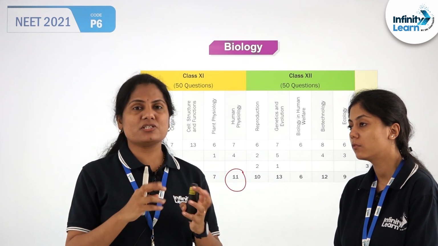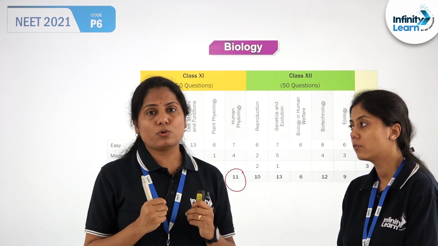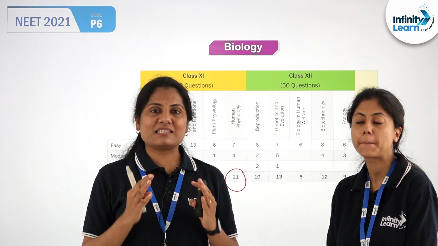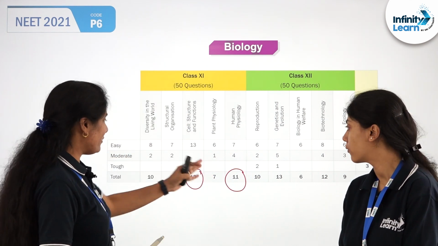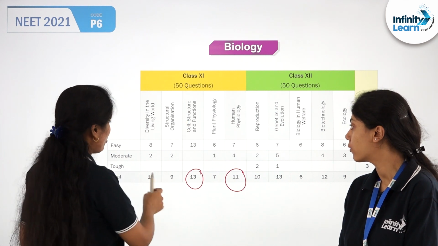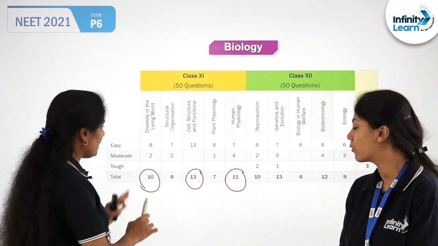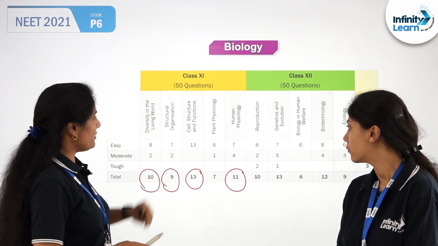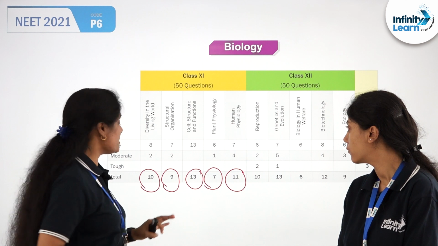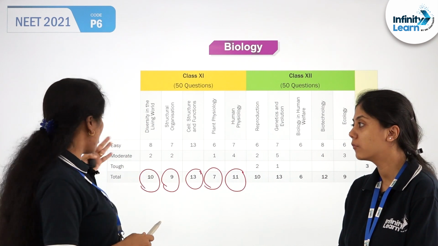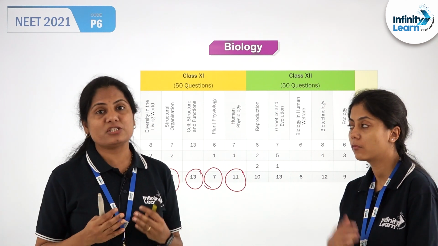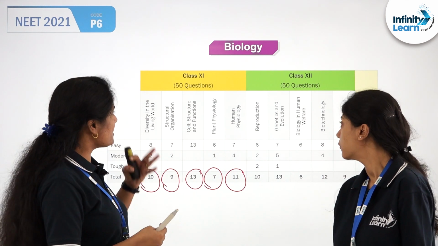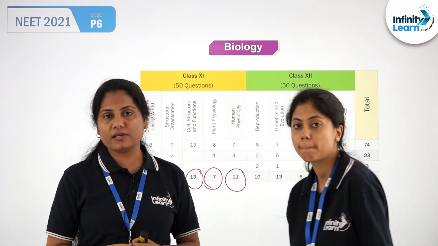So the weightage has wobbled a little bit, that you don't see 2 questions from each of the chapters, but still there are a lot of questions, 11 questions appearing from there. So next we have diversity in the living world, 10 questions, structural organization, which is 9, plant physiology is 7 questions. I am going to discuss the easy, moderate, tough, that is the difficulty level too, in the upcoming slides. Class 12 will be discussed by Suchita ma'am here.